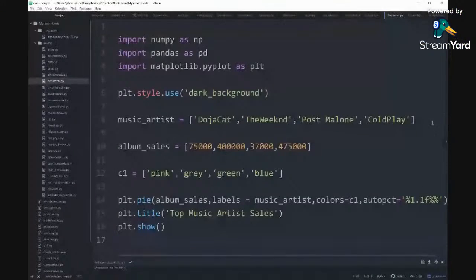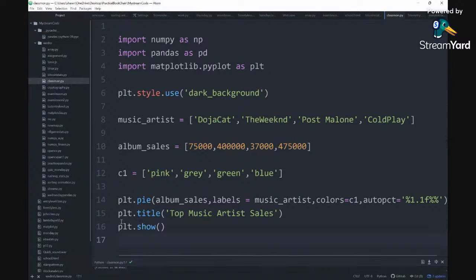So now we did a bar graph, we did a line graph, and then we did a pie graph. Now how could we put all these images of these graphs together? Let's go back to our editor. There's a way of doing all of that. It's something called subplot. With subplot, you get to add multiple graphs in one figure.